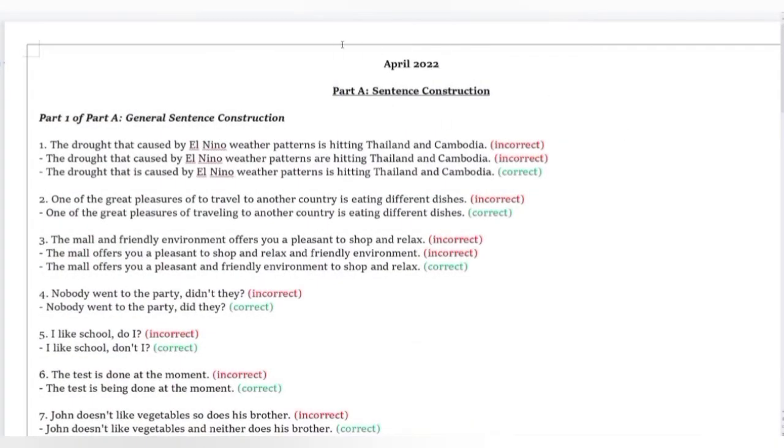Right, Myth, let's do notes for April. Let's get started with sentence construction. So part one, we should just do some general sentences.